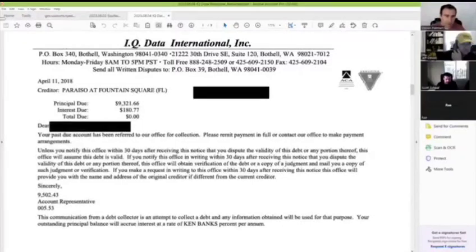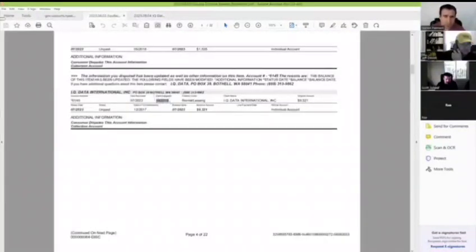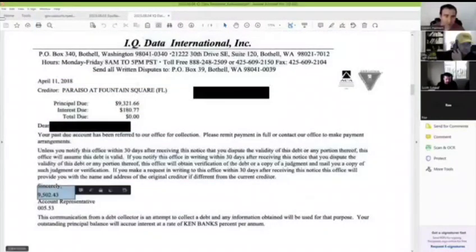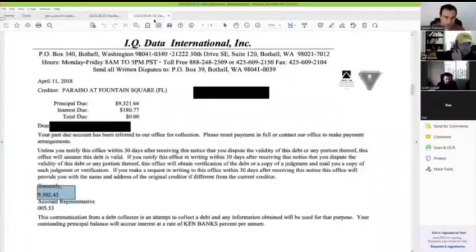This is the copy, I guess, of April 11th. This was that first document, because remember, if we look here, it was opened in April of 2018 with the debt collector. So this was their first notice, I guess. See, 950243, 9321 in interest.